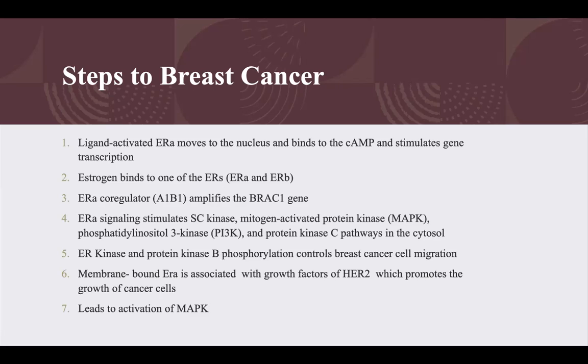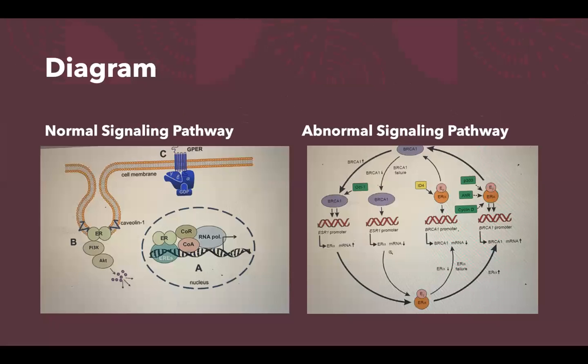The membrane-bound ER alpha is associated with growth factors like HER2, which promotes the growth of cancer cells. And HER2 is actually a gene that doctors look for to know that you have breast cancer. So estrogen receptor alpha also creates HER2 within the body, and it leads to activation of MAPK.